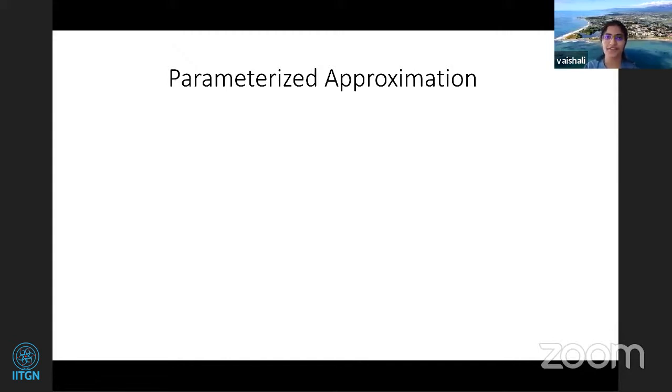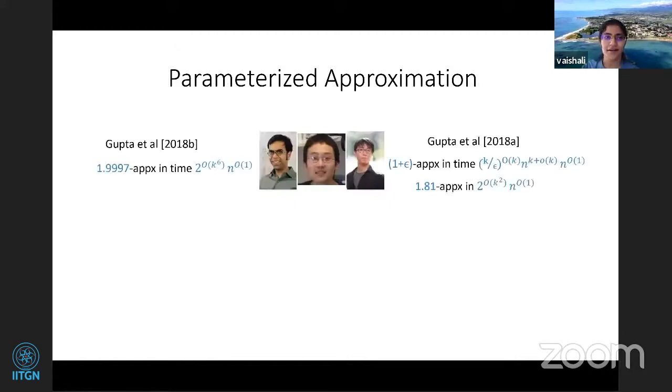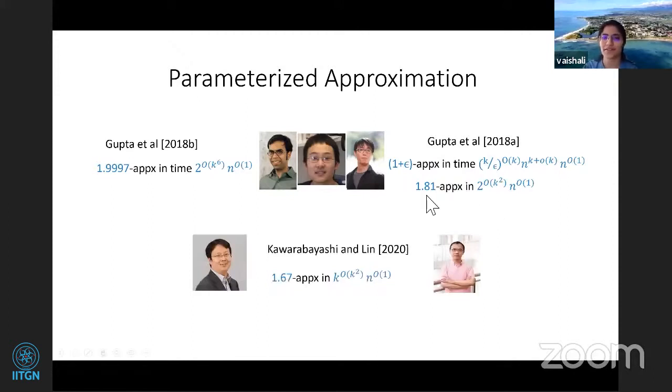Just to motivate further, there was a lot of work. It was initiated by Gupta et al. and Gupta, Lee, and Lee. They started this stream of research with a 1.9997 approximation in FPT time, followed by a 1.81 approximation. And sometime before we had our result, Kawarabayashi and Lin gave a 1.67 approximation in FPT time. So the natural question was, okay, how far can you go? In FPT time, what's the best approximation one can get?